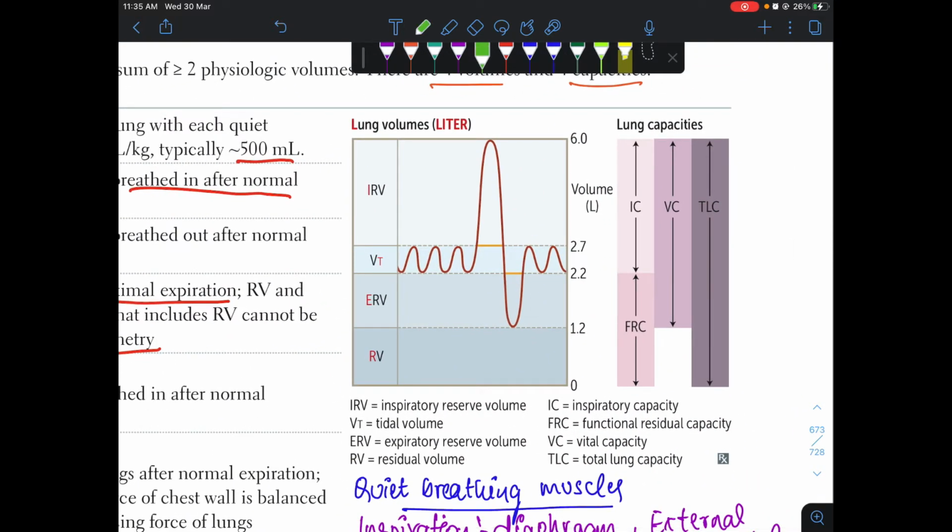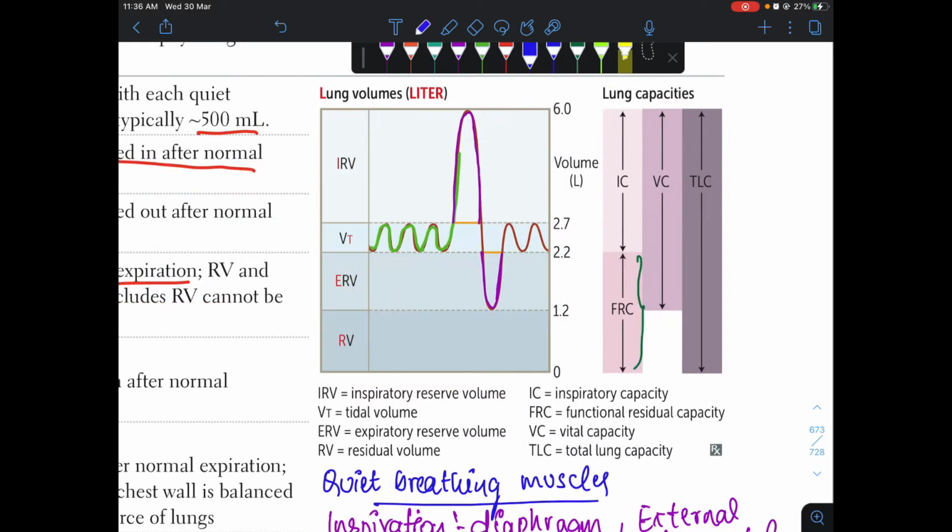As we discussed, tidal volume means the amount of air which we breathe in and breathe out during quiet respiration. And the inspiratory reserve volume is the amount of air which we breathe in forcefully after the normal or quiet respiration. And the expiratory reserve volume is the amount of air which we forcefully expire after the quiet respiration.